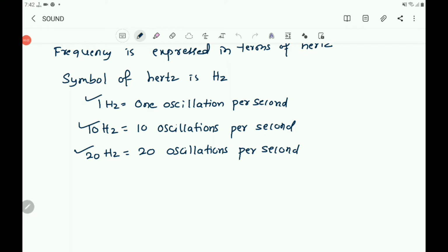Therefore we can say that the nature of sound depends upon its frequency and amplitude.